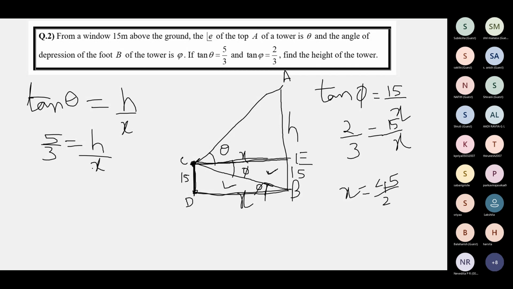So now use the value of x here, 45/2. X is 45/2, 5/3 into x is equal to h. So this x is 45/2. When you use 45/2 and work it, you will get the value of h. H is only this portion. So the height of the tower is AB, which will be h plus 15. And as you all said, it's 52.5 meters.